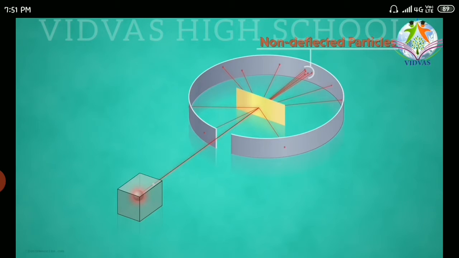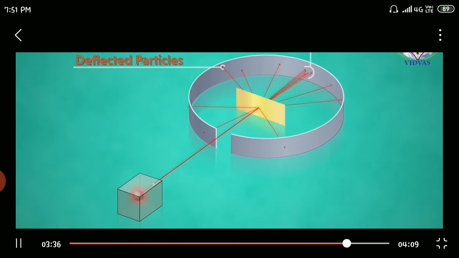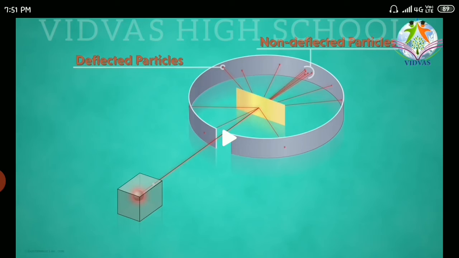Rutherford observed three different types of cases. That is, he observed when light rays are passed from the alpha particle. You can see here, it is passing through a hole inside that lead container. So one straight line of alpha particle has passed onto the gold foil. What has happened? Three different cases have arisen. So you can see non-deflected particles. Non-deflected particles means whatever the rays which are not getting deflected.